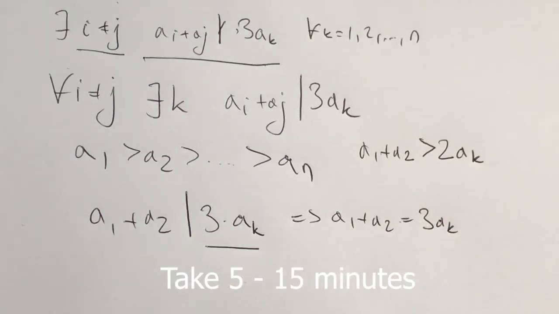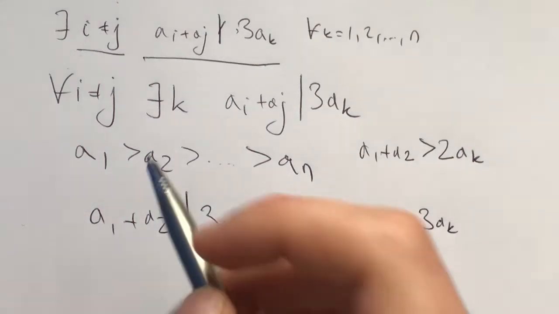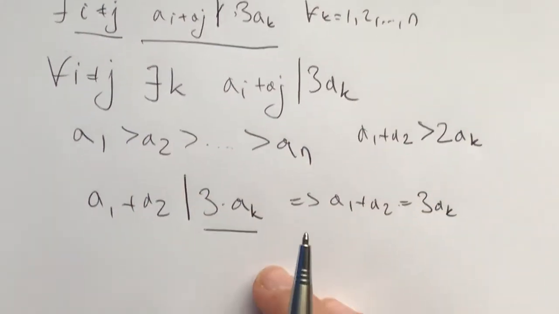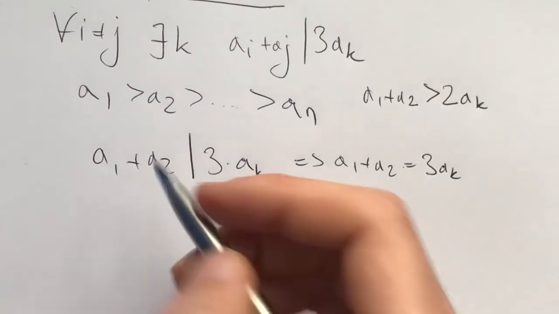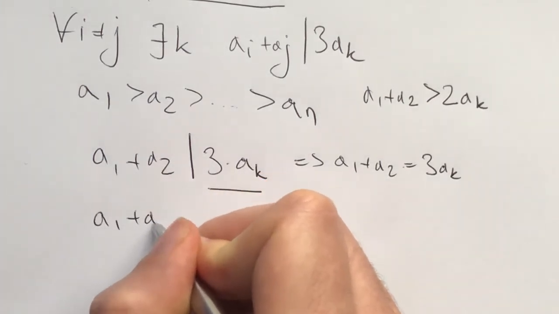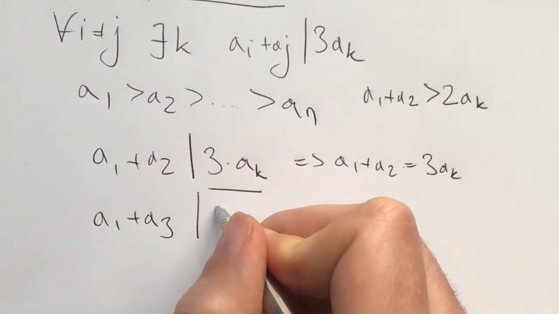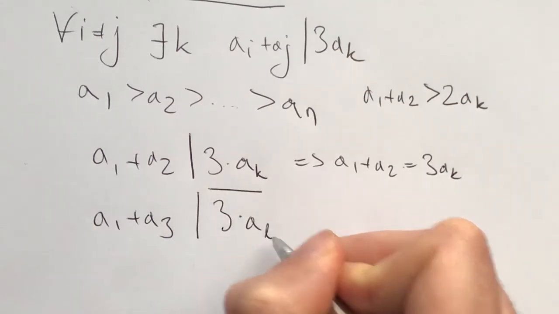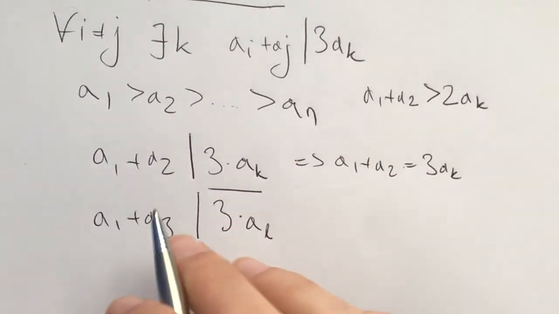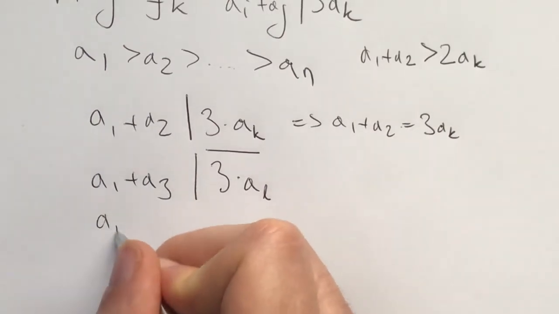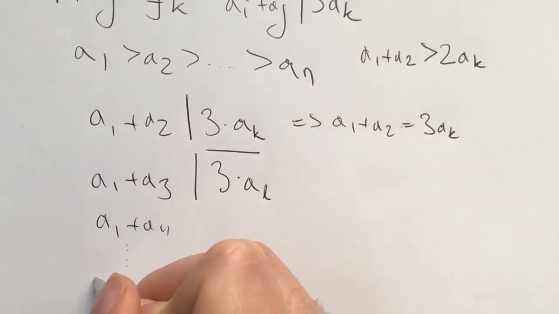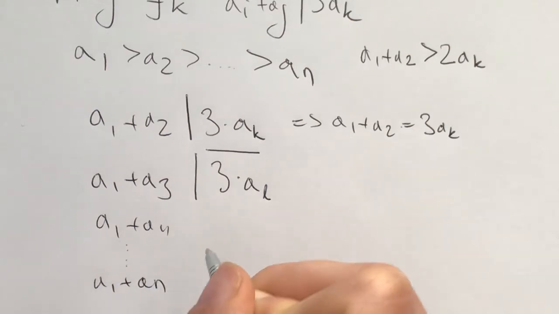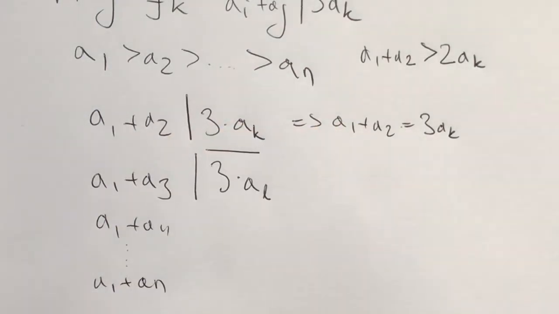Now with this, I would invite you to take another 5 to 15 minutes, pause, and push the problem further. What would you do next? So my thoughts here are, I have this thing for a1 and a2. And what happens when I take a1 plus a3? It divides 3 times al for some l. What can this be? And now I'm also thinking of going a1 plus a4 and a1 plus an. These seem like interesting pairs of i and j to look at.